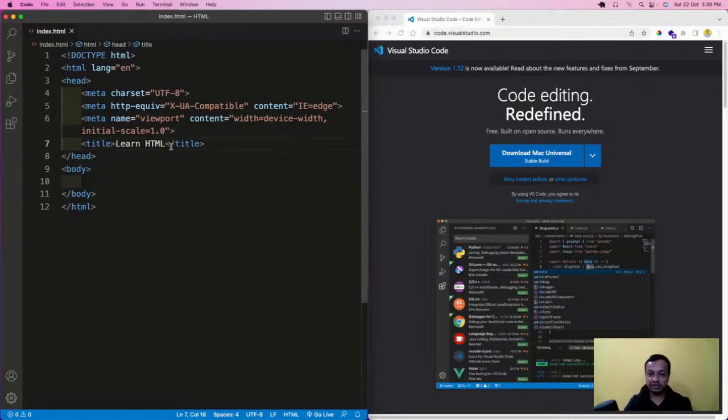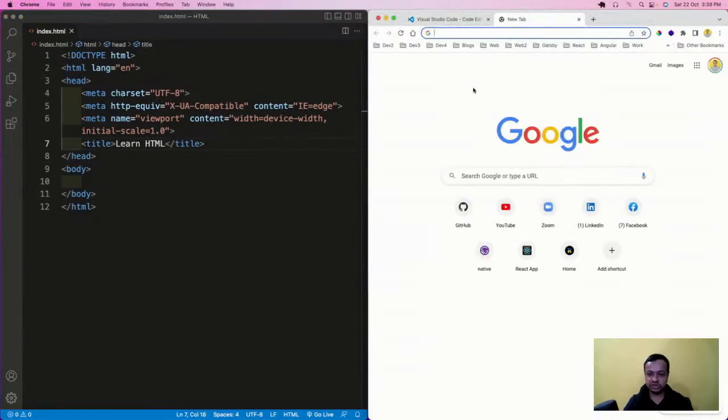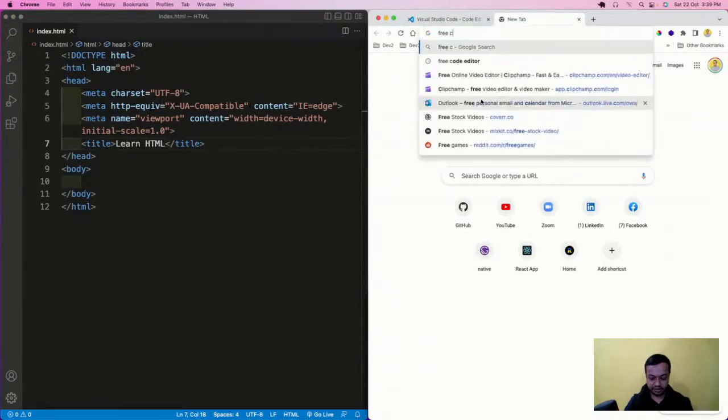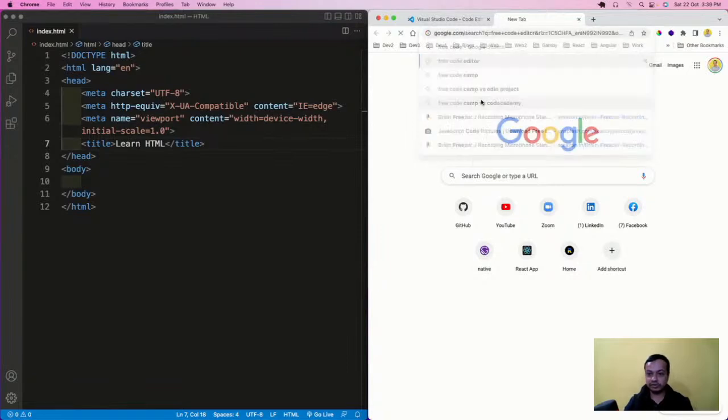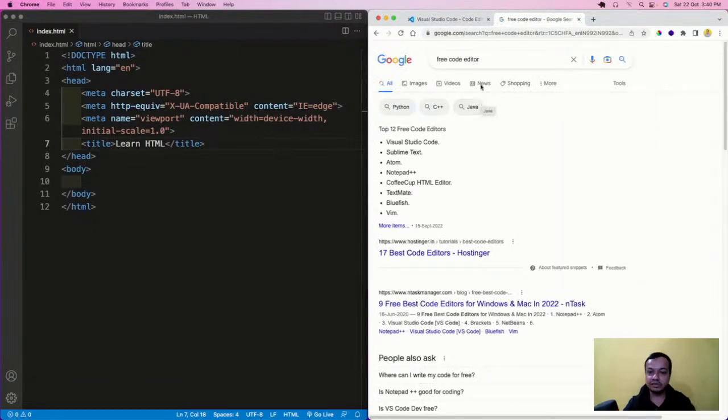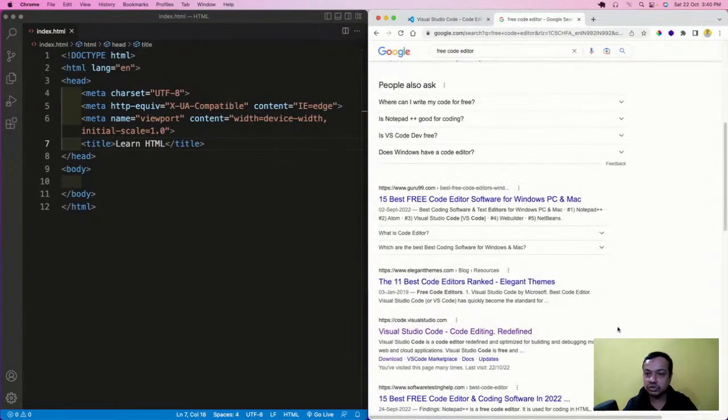So what keywords do they give? Maybe Visual Studio Code. If the Microsoft digital marketing team, since this is a Microsoft product, is really good, then what will happen? If I search in Google for free code editor, then the first result is Visual Studio Code, and the Visual Studio site is also coming. So this is what the meta tag does.